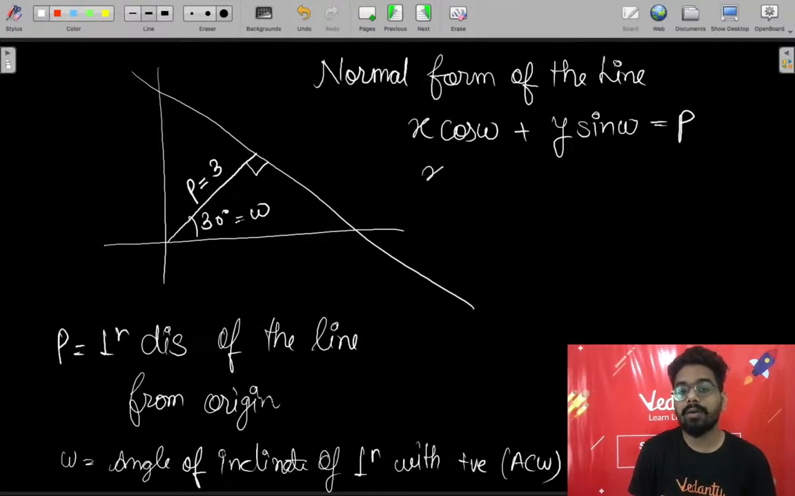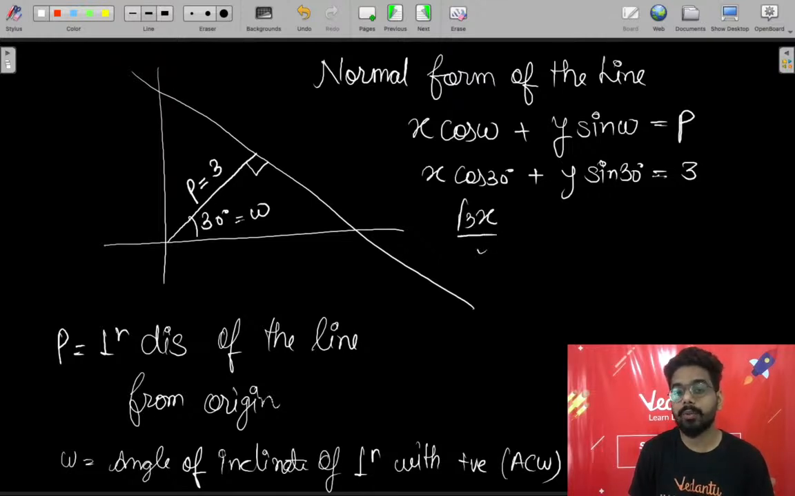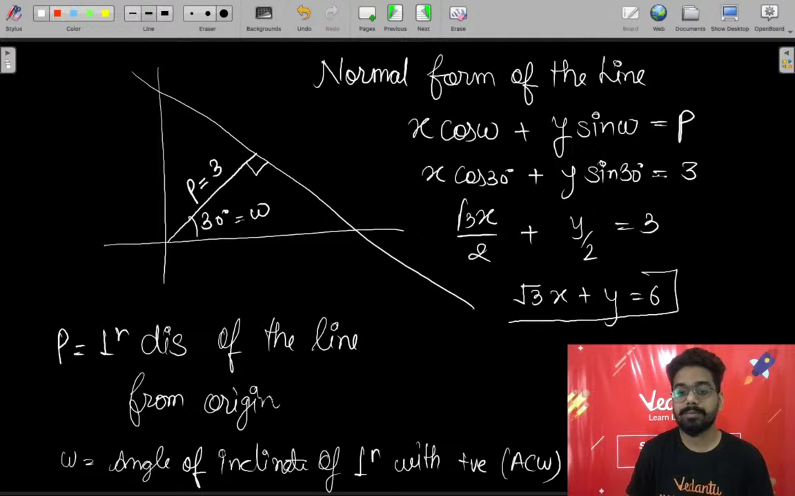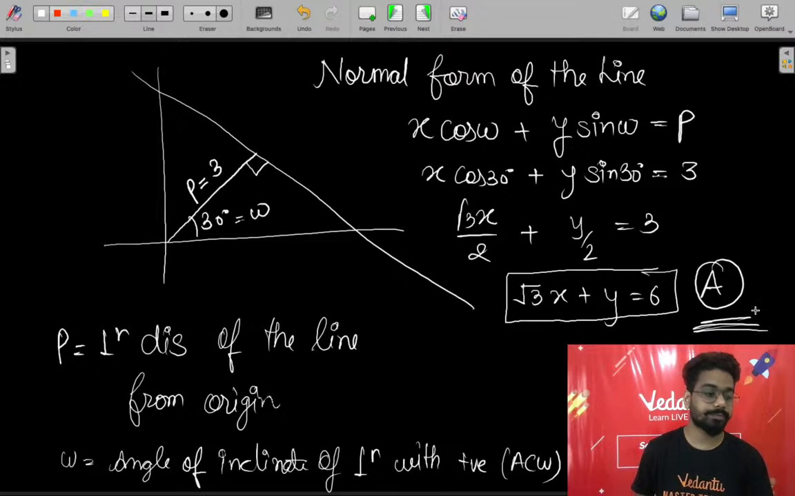So here I will write x cos 30 degrees plus y sin 30 degrees equals p. P equals 3. Cos 30 degrees is root 3 by 2, so x root 3 by 2, plus y sin 30 degrees is y upon 2, equals 3. And from here we have root 3 x plus y equals 6. From here you will say the answer is option number A. I hope this is clear to all of you.